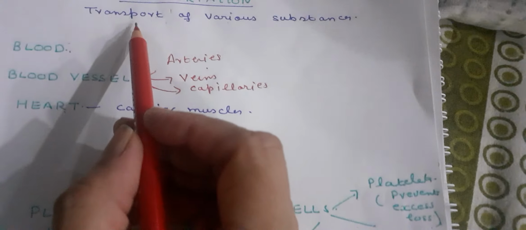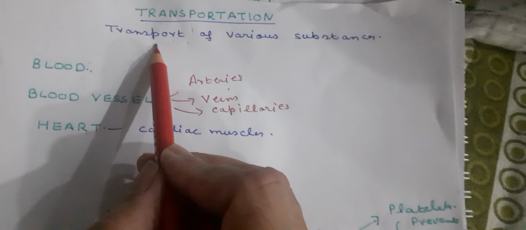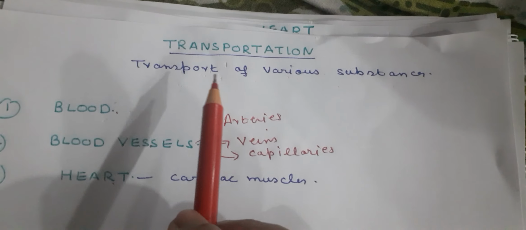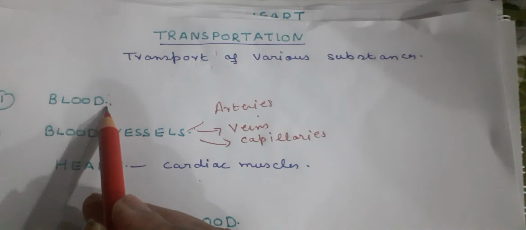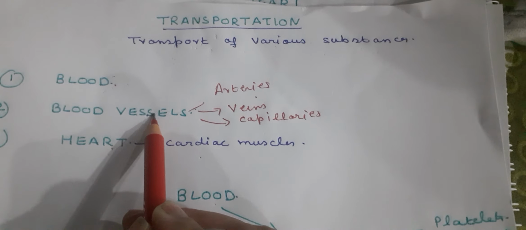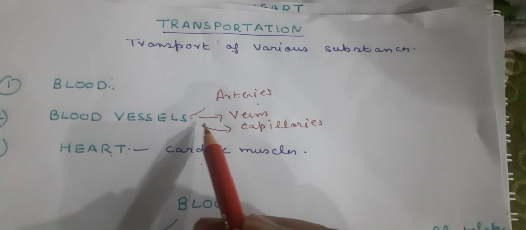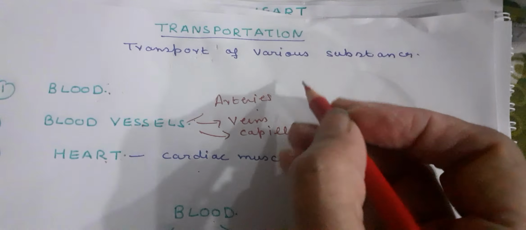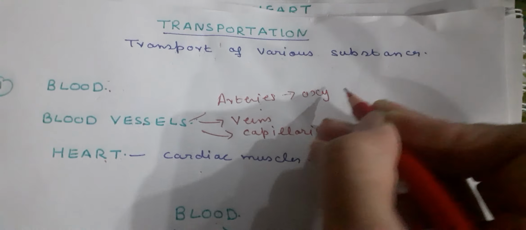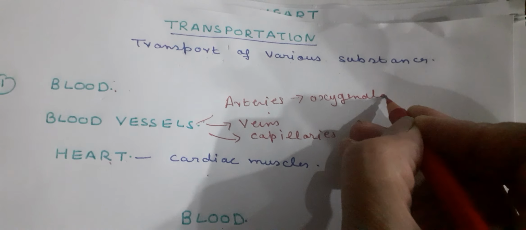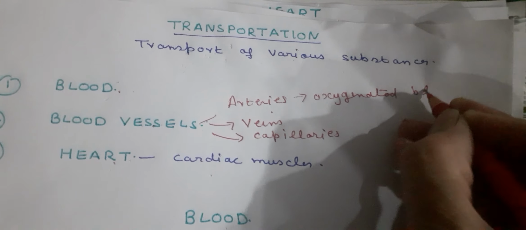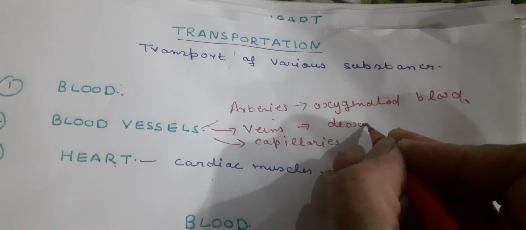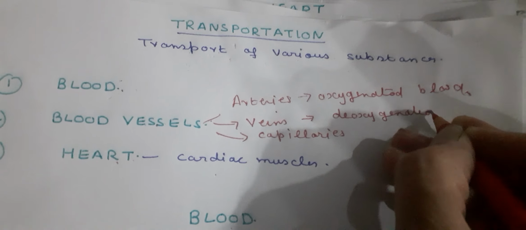Children, we are studying a very important topic today, that is how transport of various substances takes place in our body, and this circulation is carried out through blood vessels and the heart. As you all know, blood vessels are of three types: arteries, which carry oxygenated blood. We will study this part in detail afterwards. Arteries carry oxygenated blood. Veins carry deoxygenated blood.